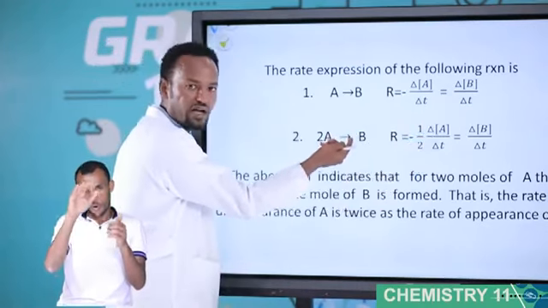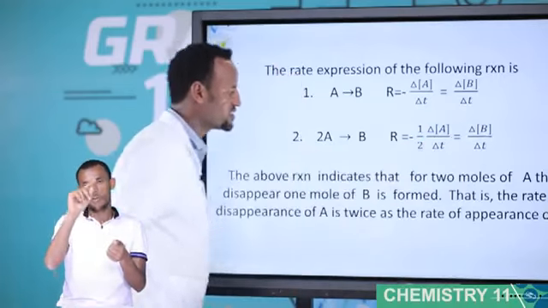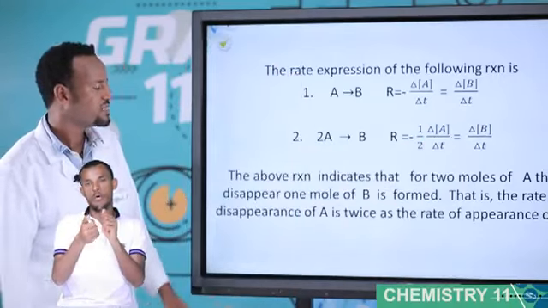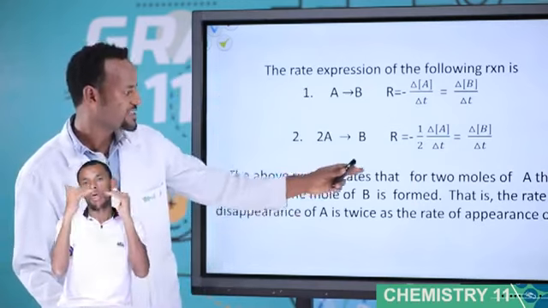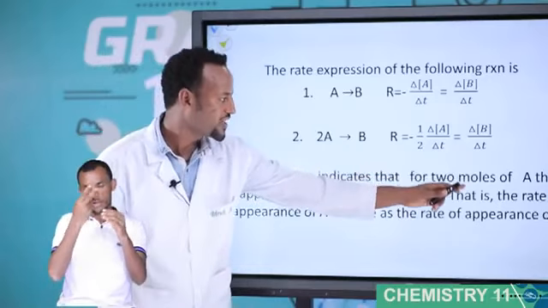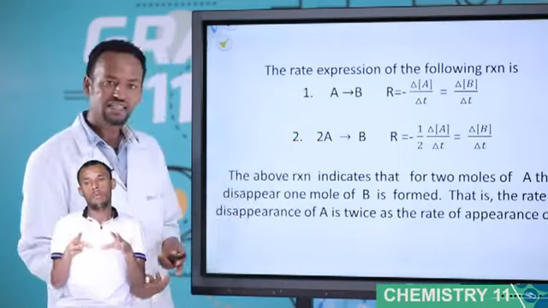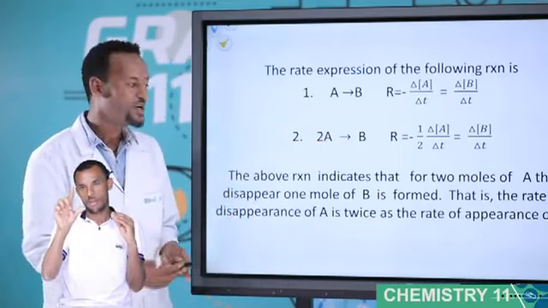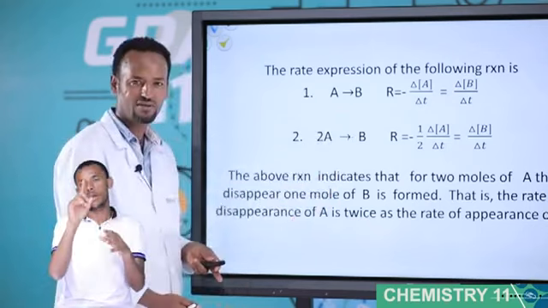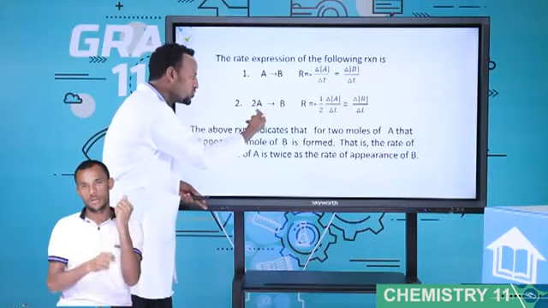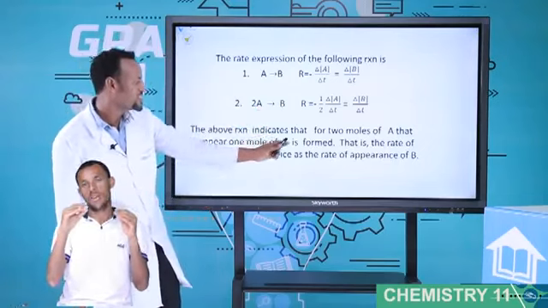For B, what is the coefficient? 1. 1 over 1 is already 1. Therefore, changing concentration of B over change of T. This is the general rate expression. The above reaction indicates that 2 moles of A disappear for the formation of 1 mole of B. For the production of 1 mole of B, 2 moles of A must disappear.